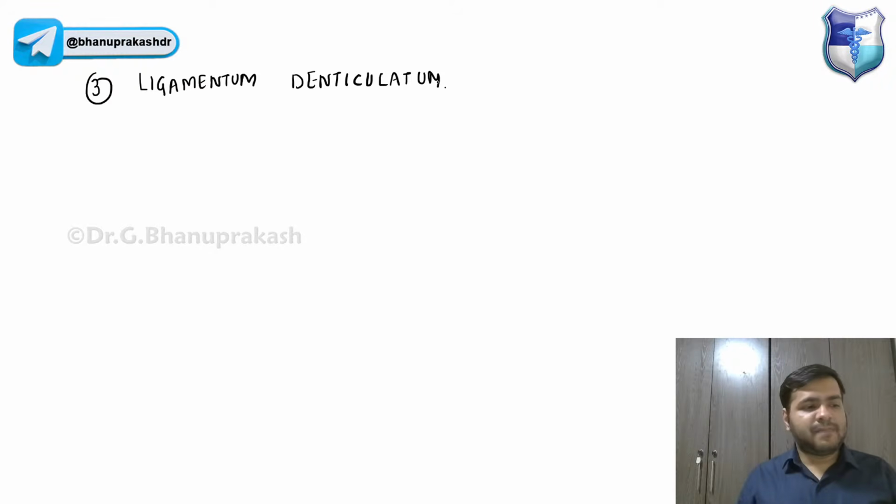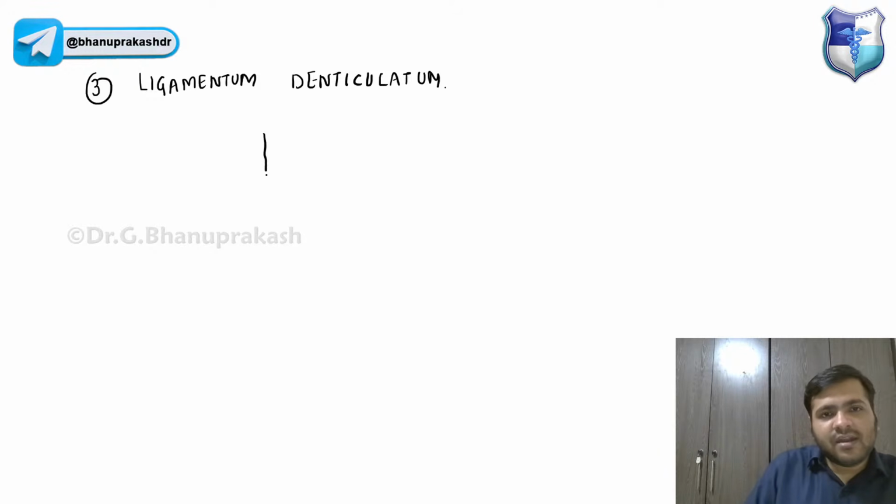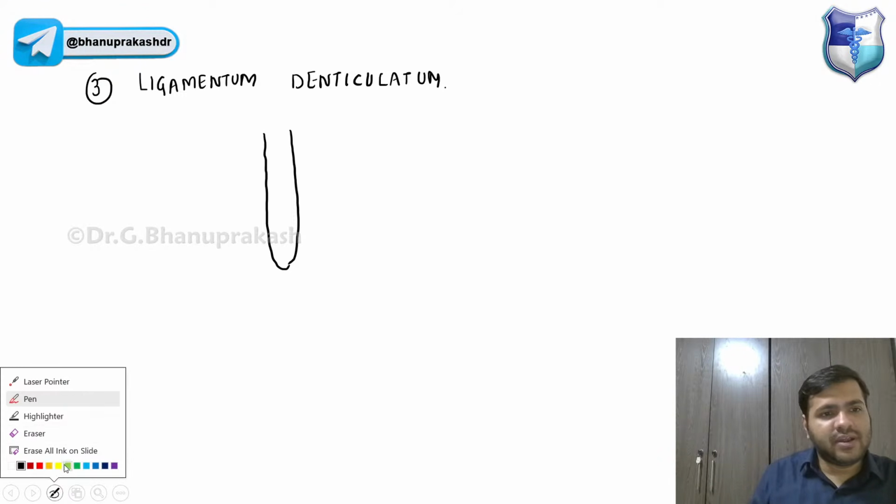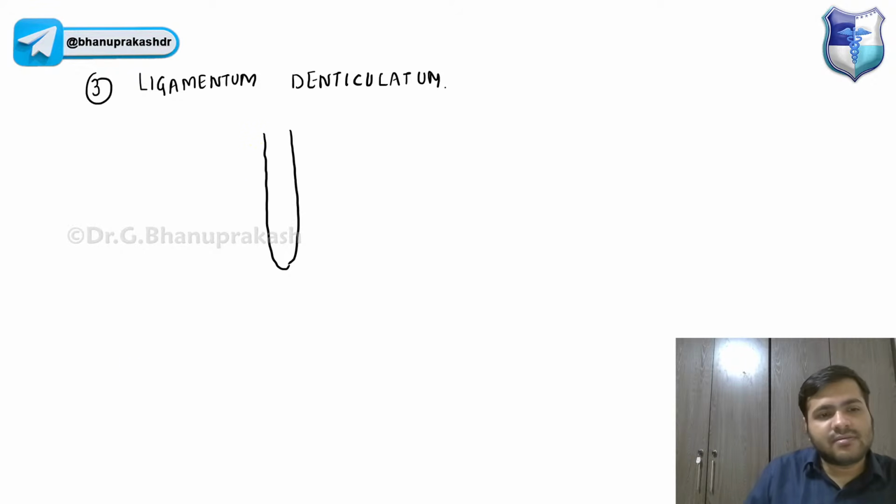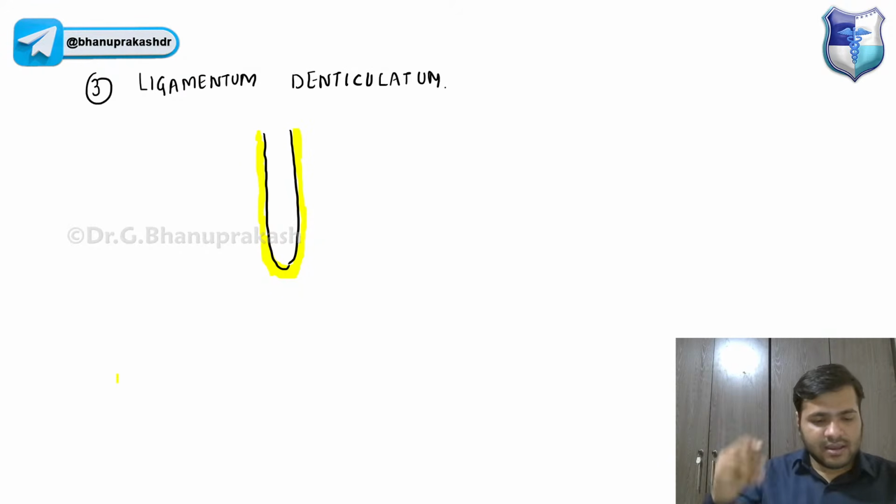Now, if you see the spinal cord in longitudinal section, guys, the pia mater is adherent to this, right? You already know the pia mater is covering the entire spinal cord.